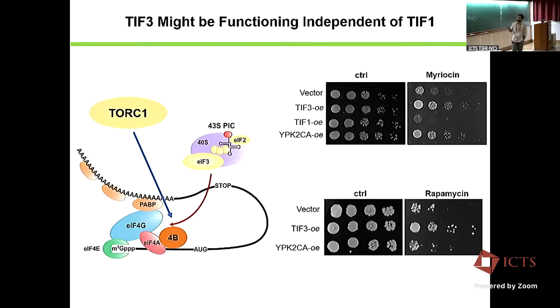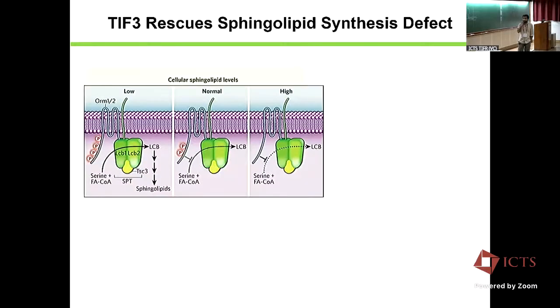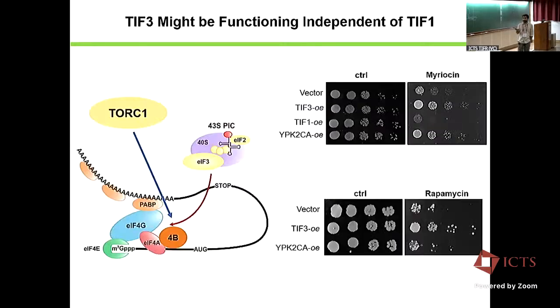But then we also observed that TIF3 overexpression can give resistance to rapamycin, suggesting that TIF3 may be working downstream of both TORC2 and TORC1. Still, we need more data. The main concern here was: what if this is something specific to the drug, some random impact of drug resistance by TIF3 overexpression, and something else is happening?